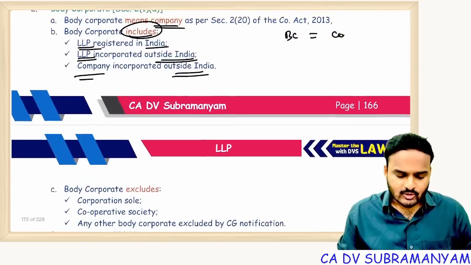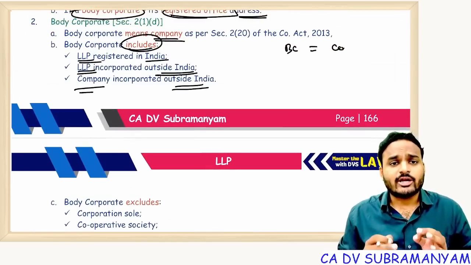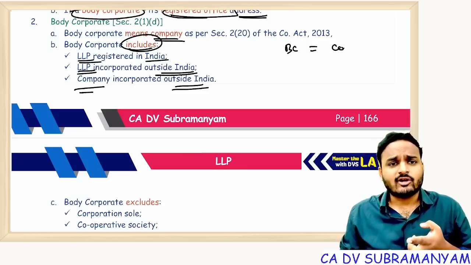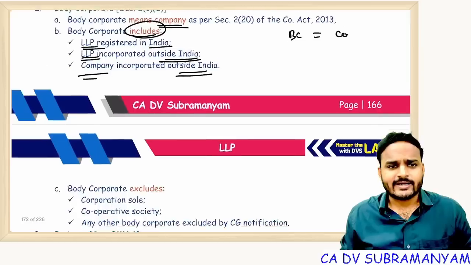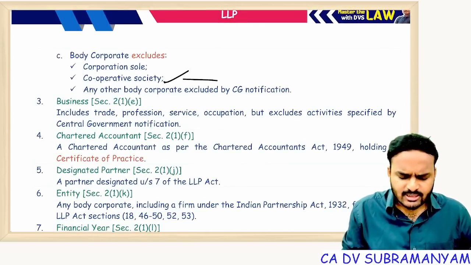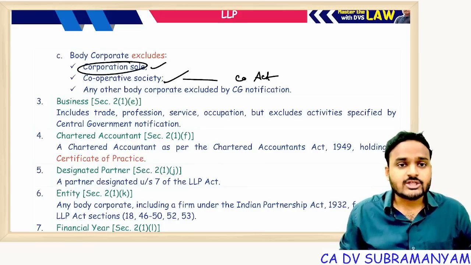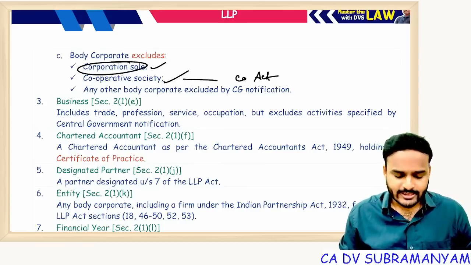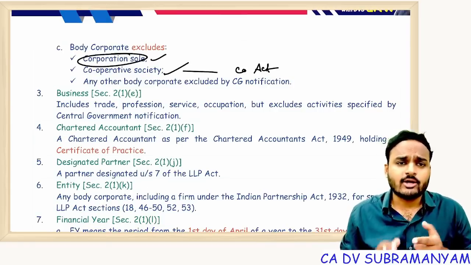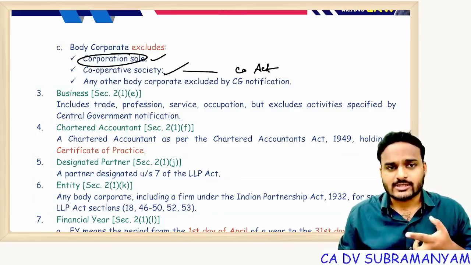Clear? So remember these names. Body corporate includes LLP, whether it is an Indian LLP or a foreign LLP. Body corporate also includes a company incorporated outside India. But body corporate excludes a cooperative society. This is similar; in the Companies Act also this point is there. And body corporate excludes a corporation sole. Getting my point? So body corporate excludes, come on, tell me, what are those two entities excluded from body corporate? Corporation sole, cooperative societies.